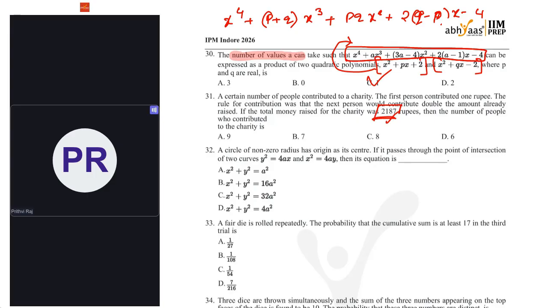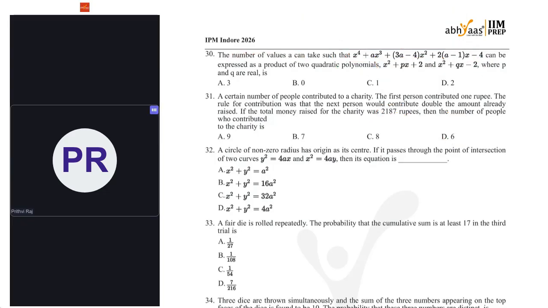Yes, it is divisible by 3, but how many 3's will be there? So totally it's 3 power 7. That means something is linked with 3. We will observe that. So remember that it is 3 power 7.